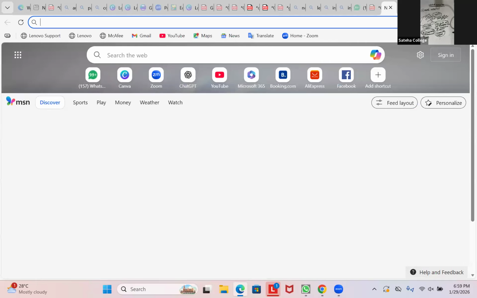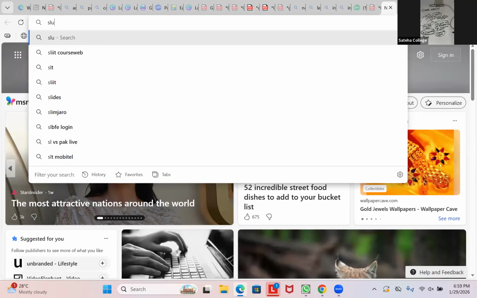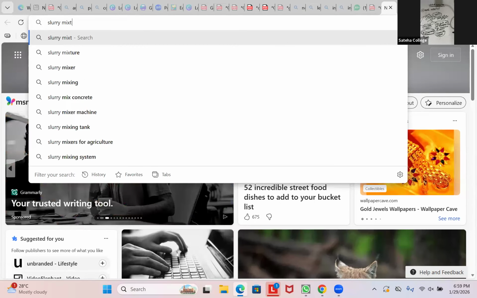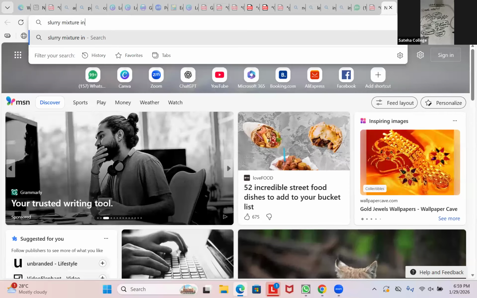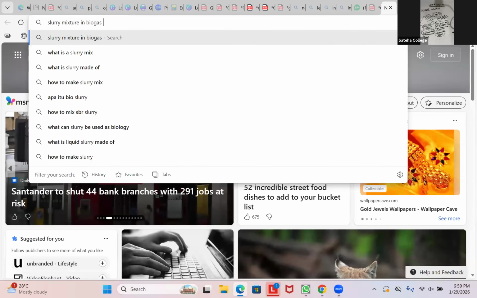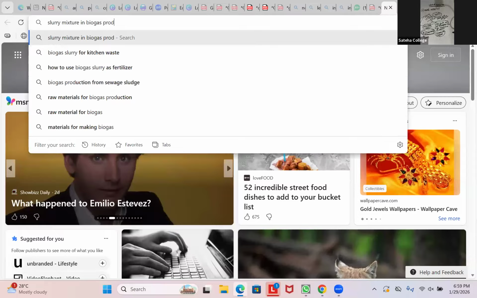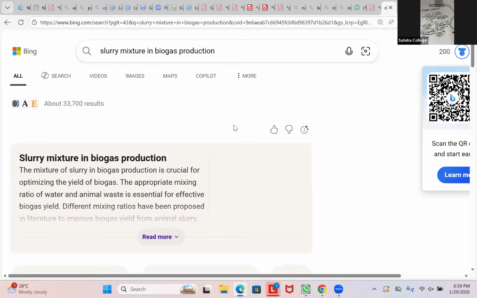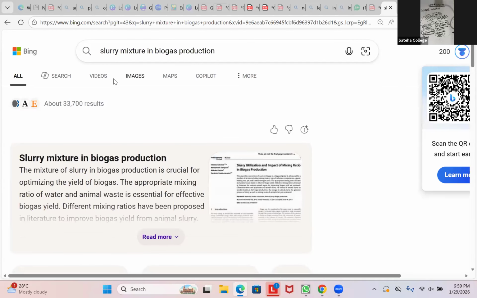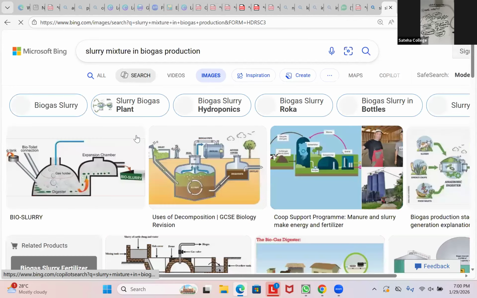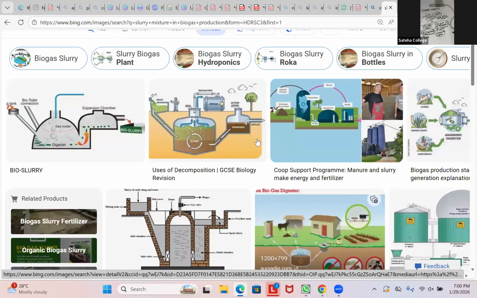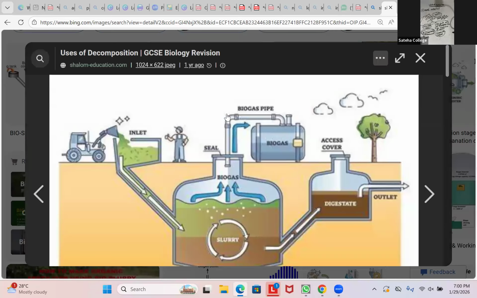Slurry. I'll show you a picture like this. They send it through this part.